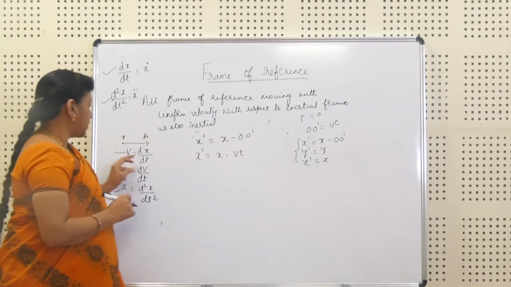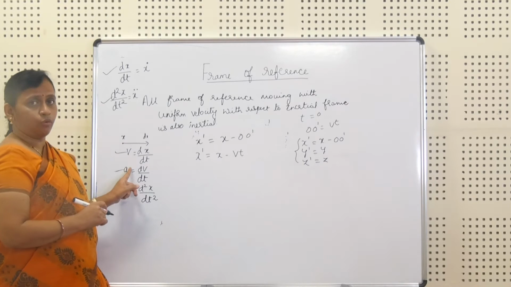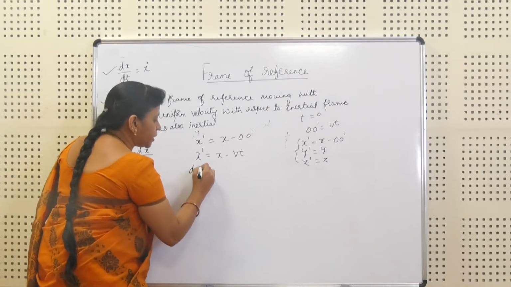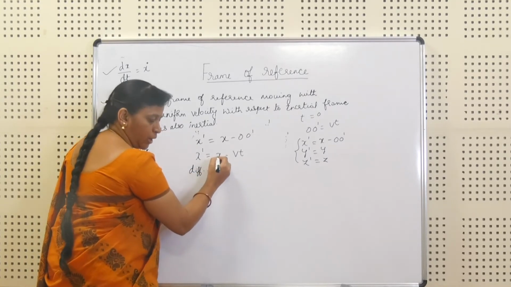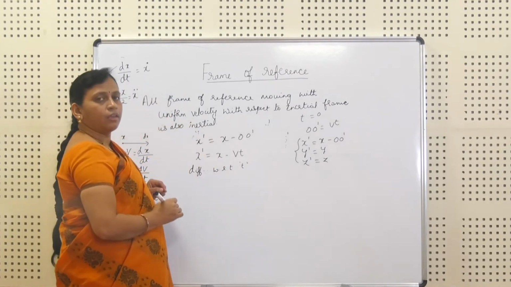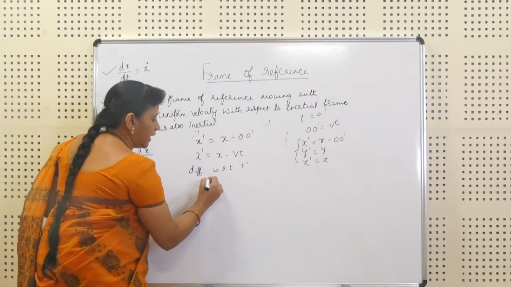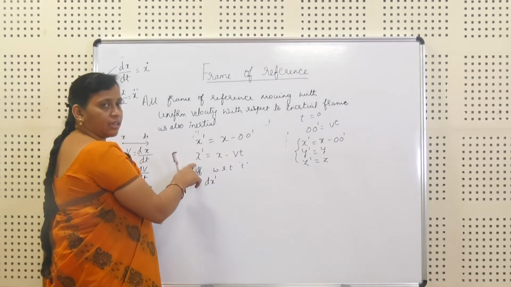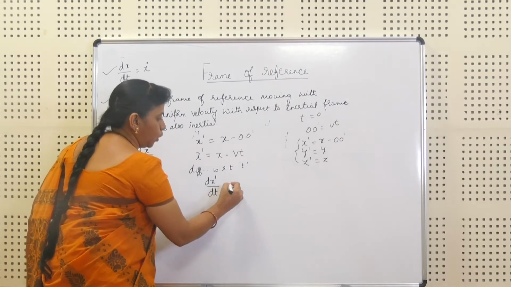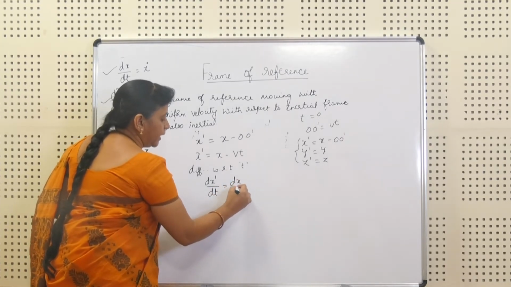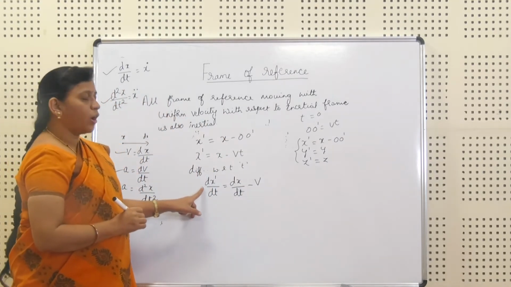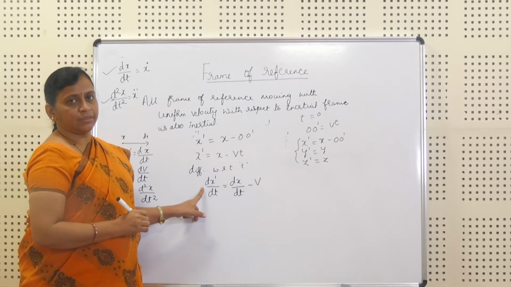Now, after getting the displacement, what is the next step? We can go for velocity. How to get the velocity? We have to differentiate the above equation with respect to t. So, after differentiating, I will get dx dash divided by dt is equal to dx by dt minus v. So, we got the equation for velocity.